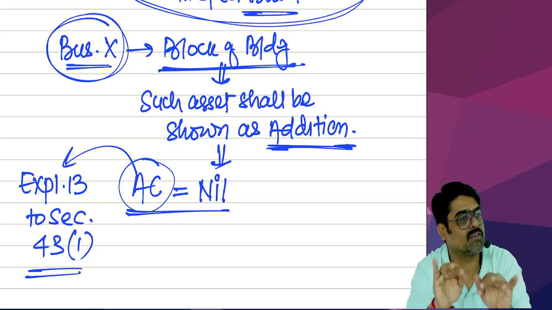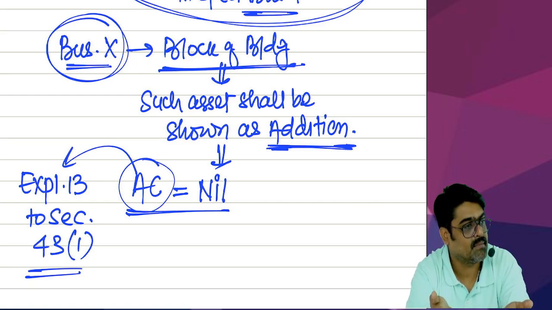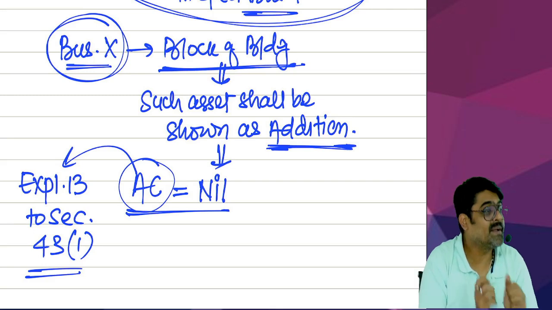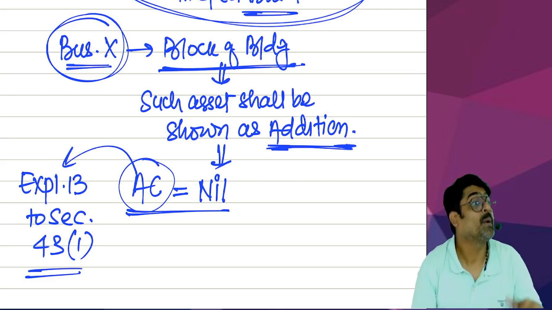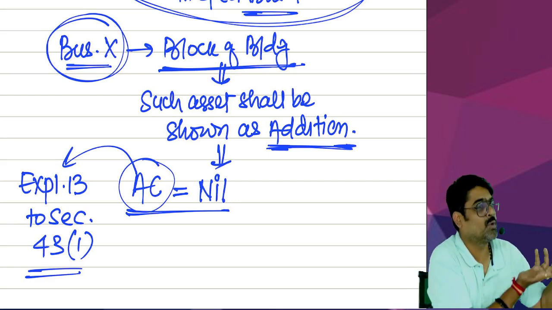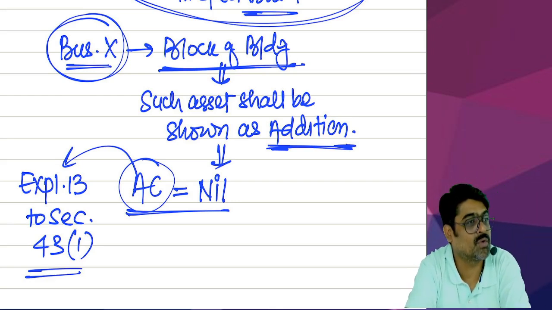Now that amount which is considered as deemed PGBP income, take that same amount as the actual cost of the asset. Now that will be allowed as depreciation out of the business income of that business where the asset is being used now. Proviso to explanation number 13 to section 43(1).